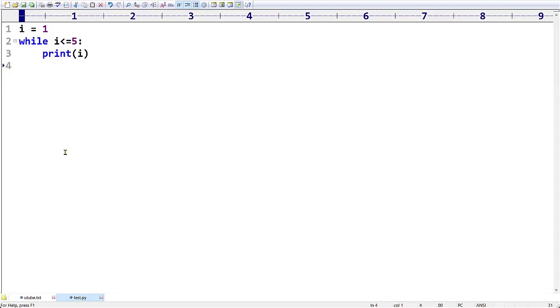At the very beginning, the value of i is 1. Is it less than or equal to 5? Yes, the condition is true. So it will print that value 1 on the output. Since it is a loop, one more time it is going to run. Second time, what is the value of i? Is it 1 or not? Yes, because we didn't update that value properly. That's why next time also the value of i is 1 only.